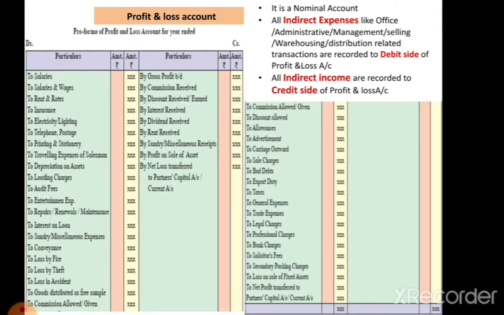Student, now we see the debit items of profit and loss account one by one. So let us see. First of all, salary is given on the debit side. Salary is a payment made to the office staff.